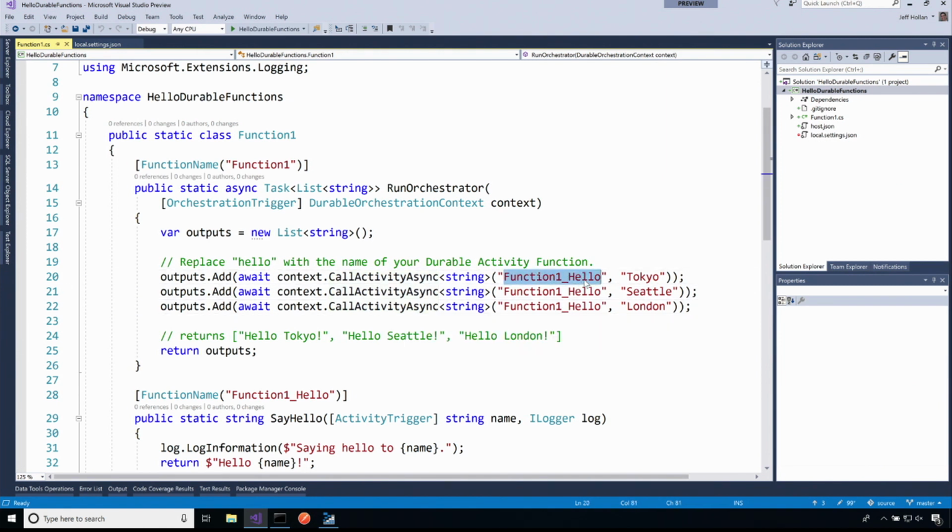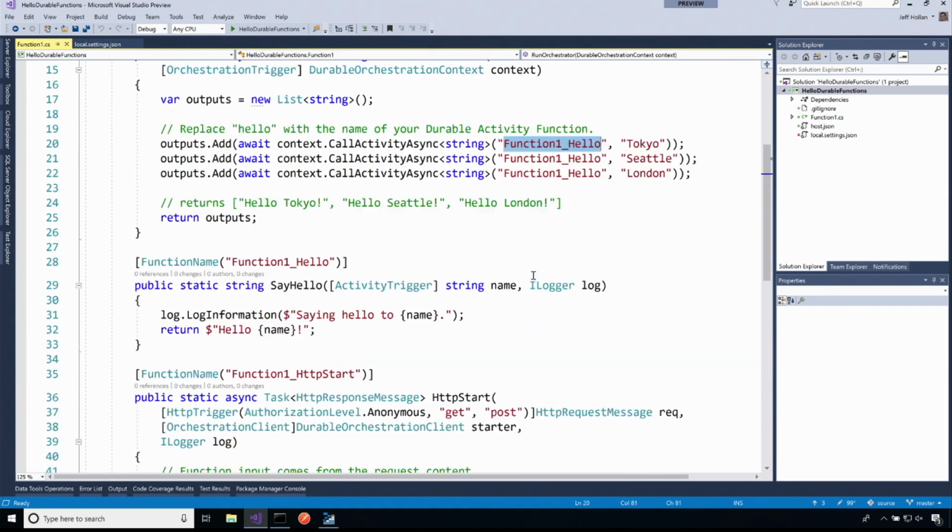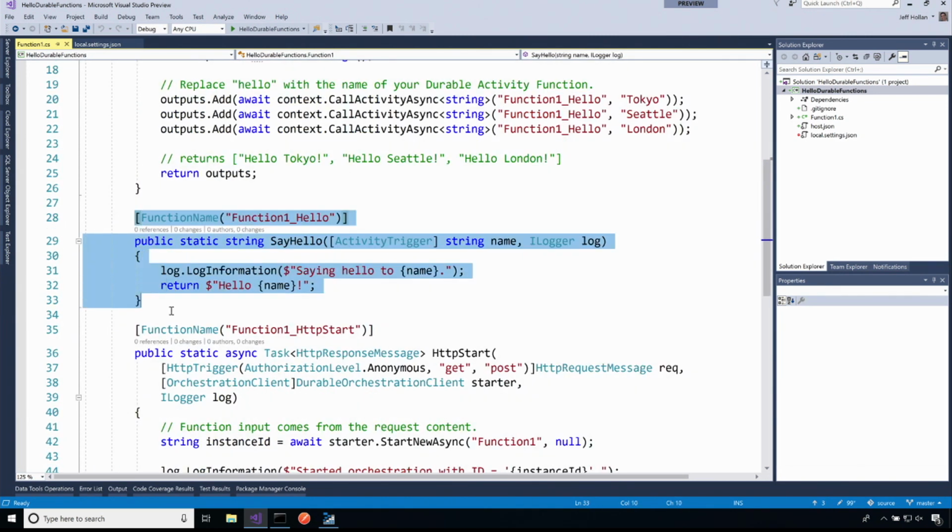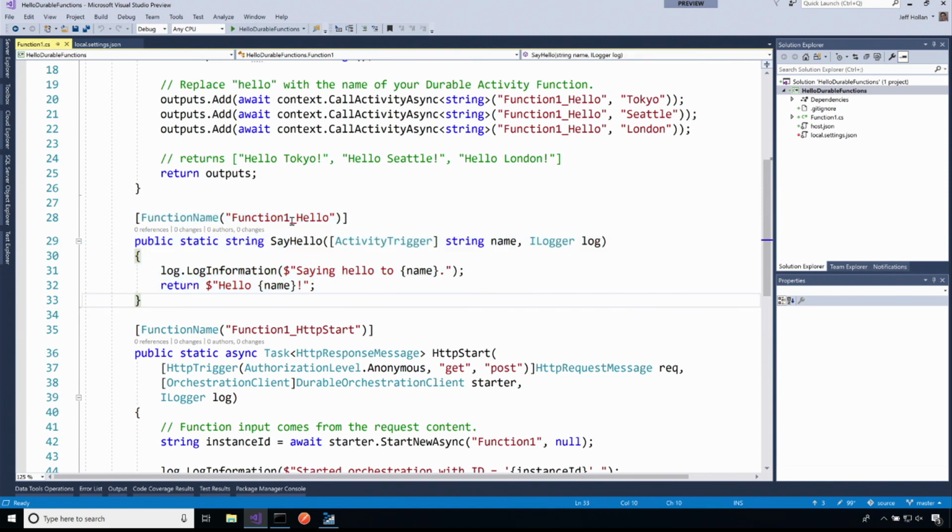It's going to call Function1_Hello and pass in Tokyo, Function1_Hello and pass in Seattle, Function1_Hello and pass in London, and it's going to add each of those outputs to the list, and then it's eventually going to return that whole list. And you can see here from the comment, we expect when it's done, it's going to have hello Tokyo, hello Seattle, hello London. Now the last piece, what is Function1_Hello? Well, that's our 3rd Azure function right here. Okay? So this is Function1_Hello.